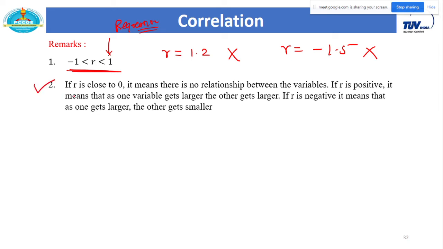So that remark is there. If R is very close to 0, it means there is no relationship between the variables, x and y. In between x and y there is no relationship present.